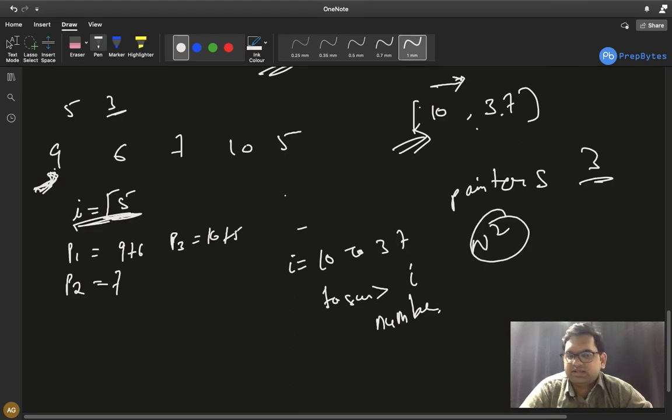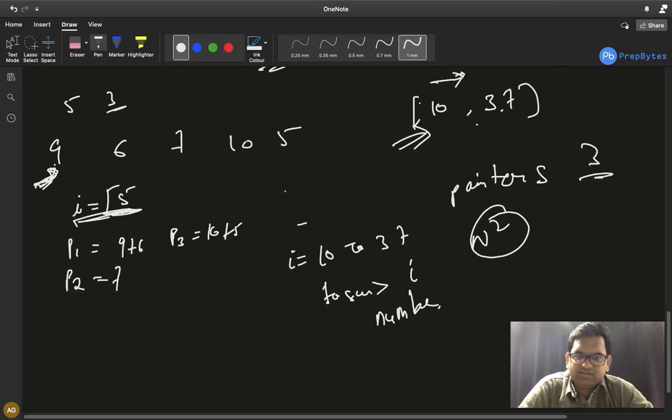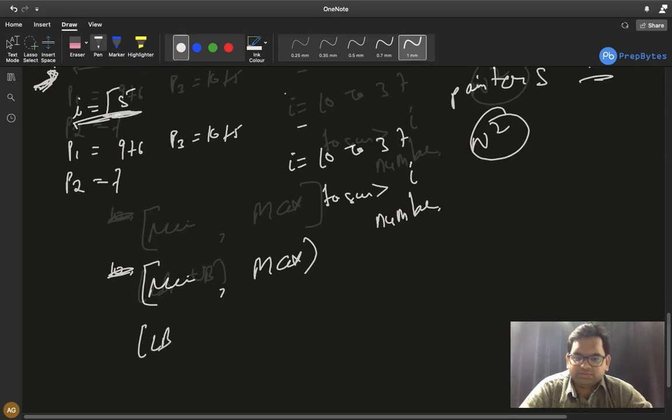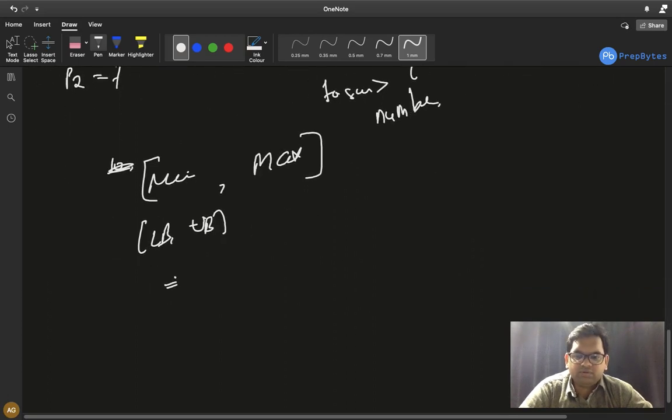We will get n square time for this particular approach, in which we are linearly searching from some min range, let's say lower bound to upper bound, that is much better. And lower bound and upper bound will be calculated as: lower bound is the max element in the array and upper bound is the sum of all the elements.